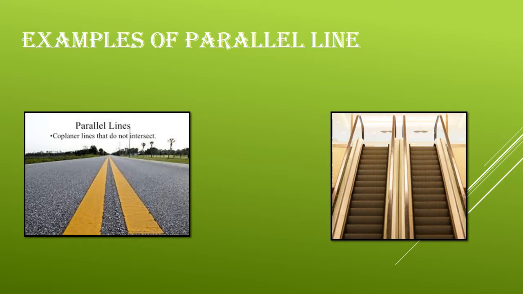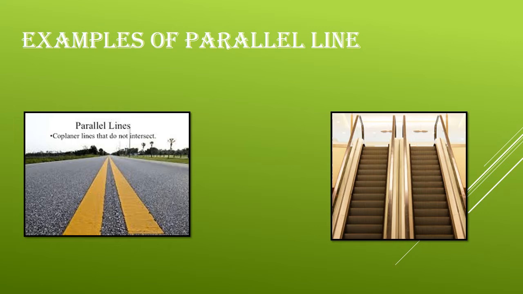For example, these two lines on the road, yellow lines, they will not intersect each other. So these two lines are called parallel lines. Also, the handrail of the escalator, they will not intersect. So these two handrails are parallel. They are examples for parallel lines. Is it clear? So parallel lines do not intersect or cross each other.